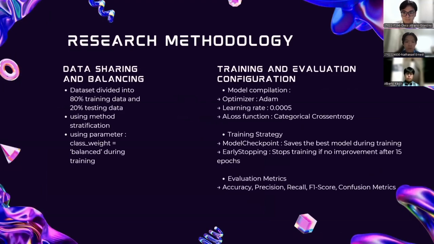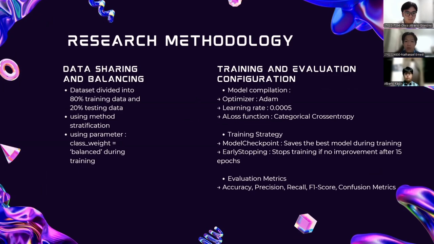As for the data splitting and balancing, the dataset is divided into 80% training data and 20% testing data. This process uses a stratification method to ensure that the proportion of each emotion class remains balanced in both datasets. To deal with the uneven number of samples, a class weight balance strategy is applied during training to give a higher loss weight to the minority class, so that the model can learn to recognize all classes more fairly.